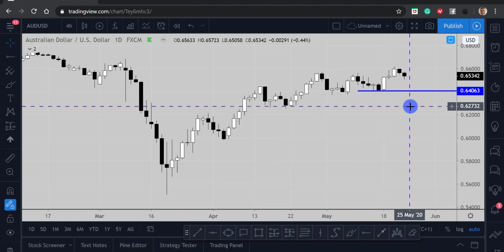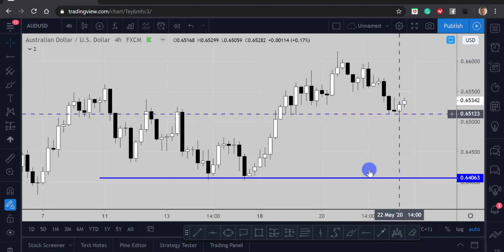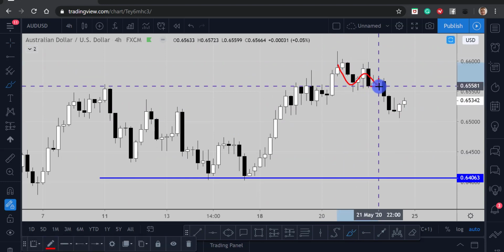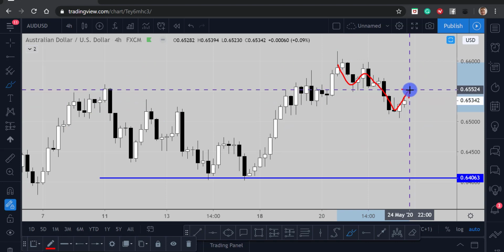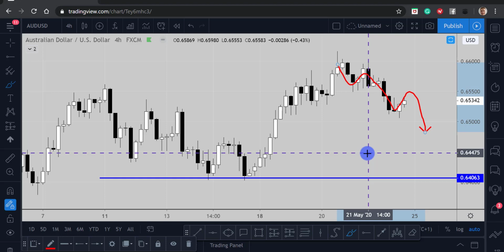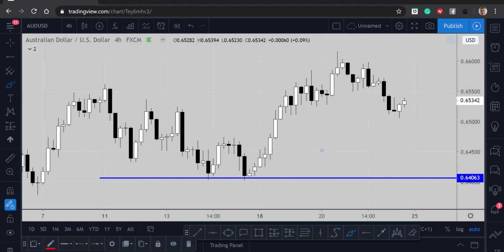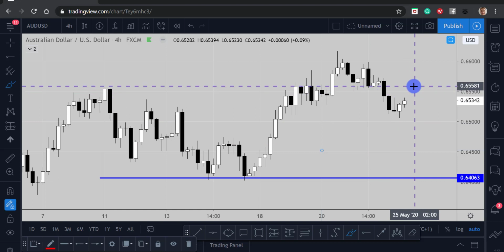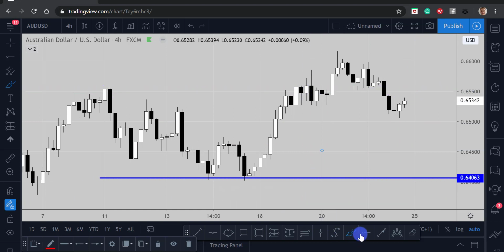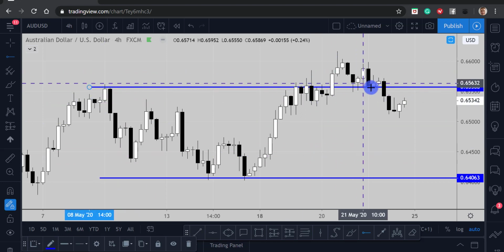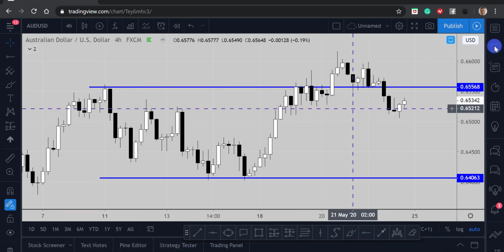If I just go down into the 4-hour time frame, you can see that that 4-hour structure has now broken. So you can see that the market has started to form lower lows and lower highs. So if price pulls back up into around about 65.50, you could look for a short opportunity on Aussie down, because like I said, we're looking for the fact that it's at that extreme area, and being at +7, and we're seeing that Aussie US dollar is actually breaking lower, we can expect to see short positions coming in around about this zone as well. So if we actually look left, you can see the market found resistance support really recently at that point.